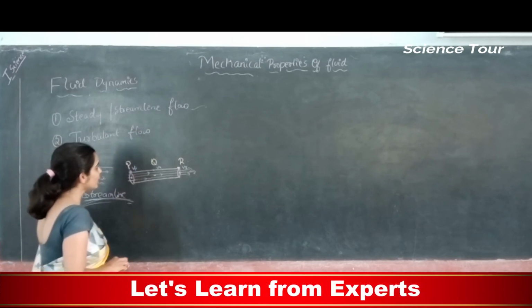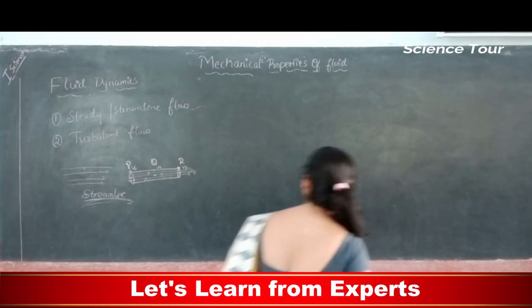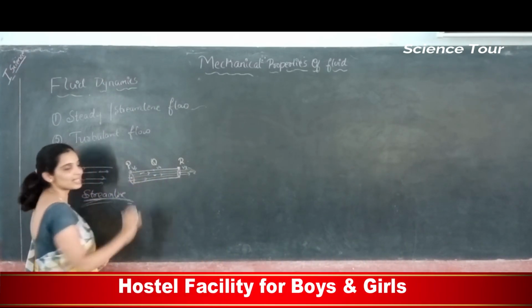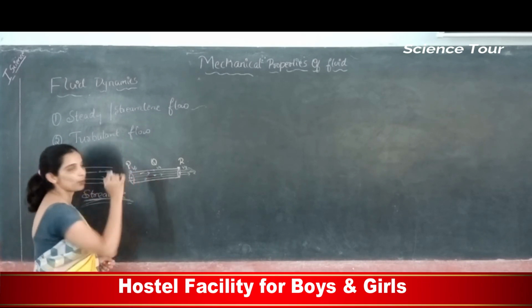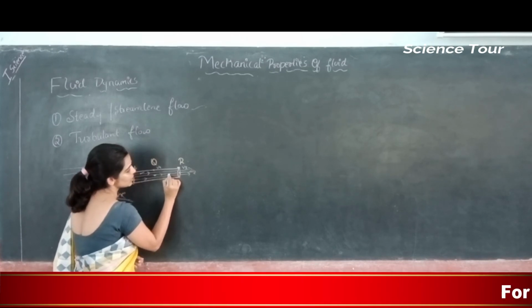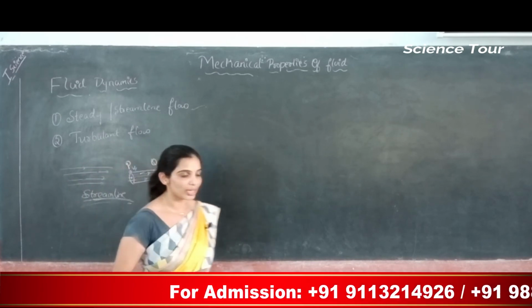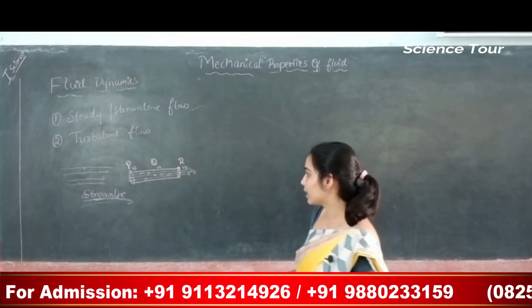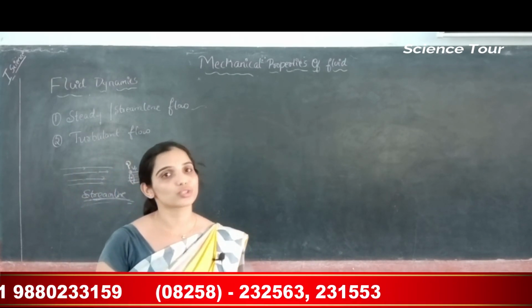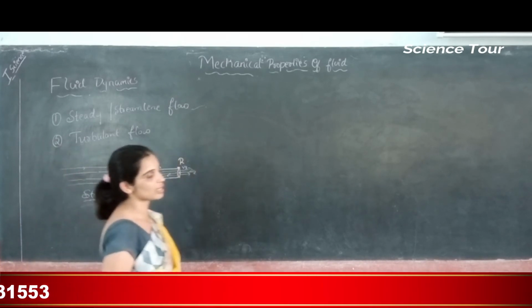Now, I draw a tangent at any point in the path of their flow. The tangent shows the direction of velocity at this point. So the direction drawn at any point on the streamline of a steady flow is nothing but the direction of the speed of the particle at that point. Hope you are convinced here.